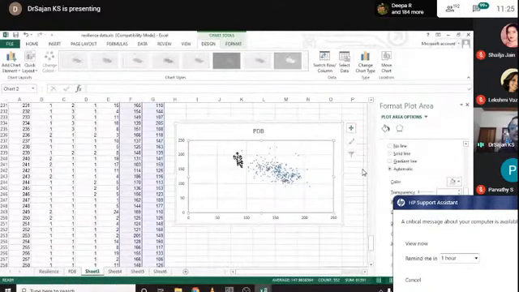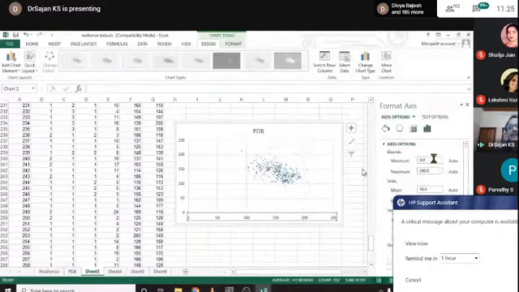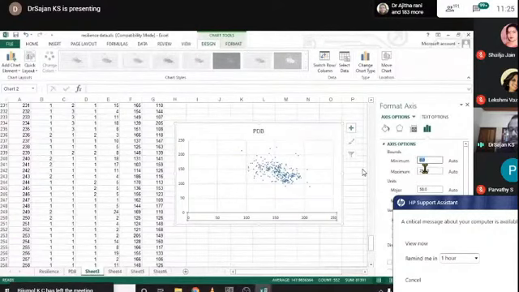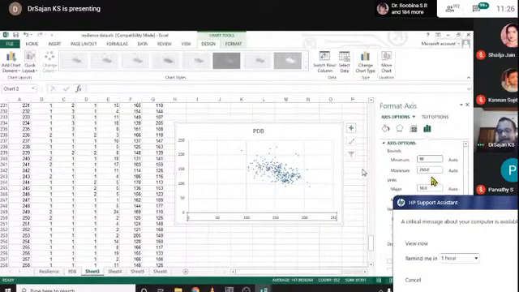Now in order to make the area more usable, right click on the base side, select format axis and give the smallest value here. I think this value is 92,214. That means the lowest value is greater than 90. So just click 90. Then what will happen if I give 90 there? Okay, click enter.